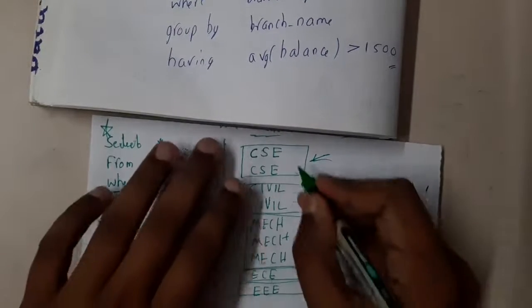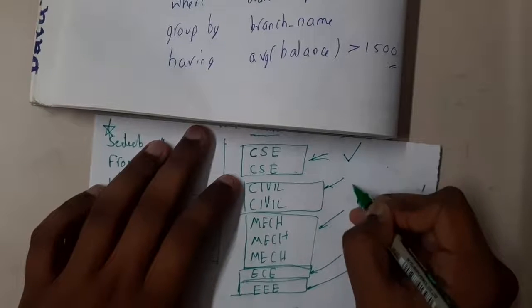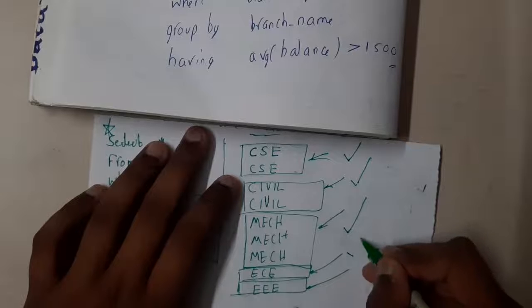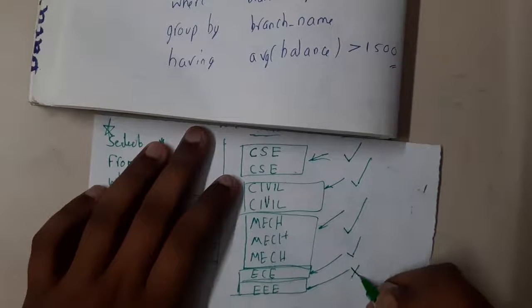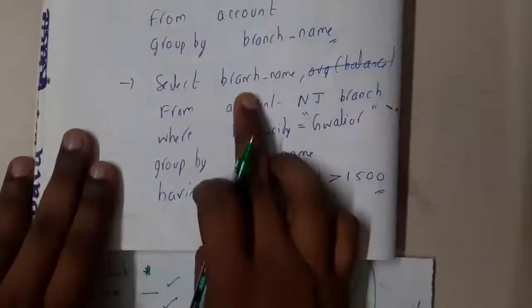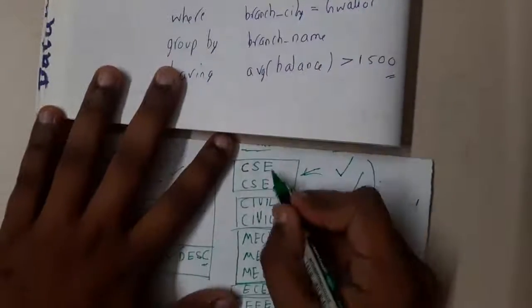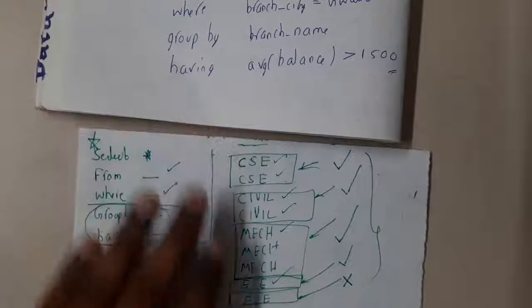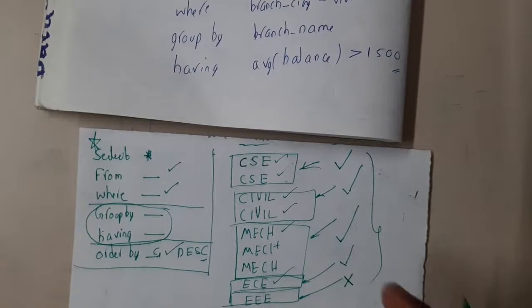Assume that CSC is satisfying that, civil is satisfying that, mechanical is satisfying that, ECE is satisfying that, but triple E did not satisfy it. So indirectly what will be the result, guys? Here we are trying to print the branch names, so we are going to print EC, CSC, civil, mechanical and ECE. Yes, so this is the concept of a group by with having, guys.